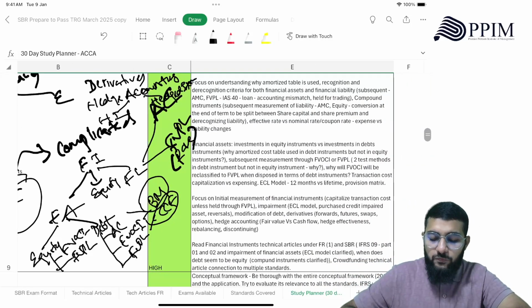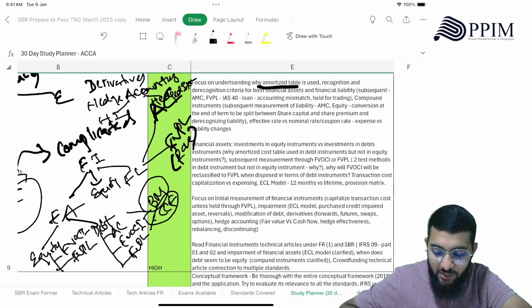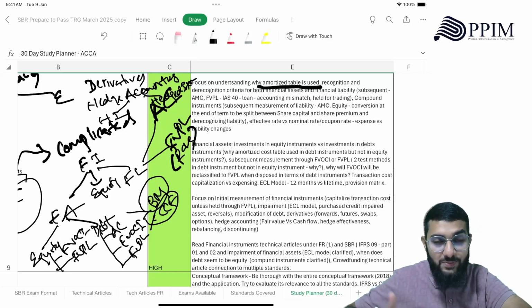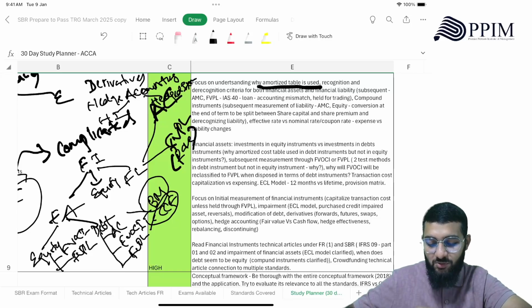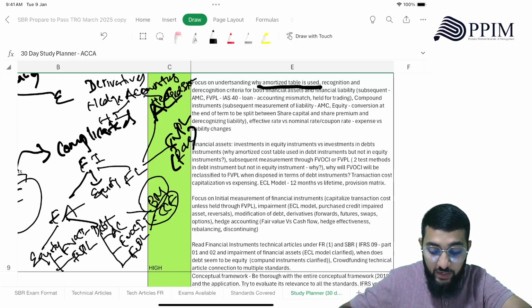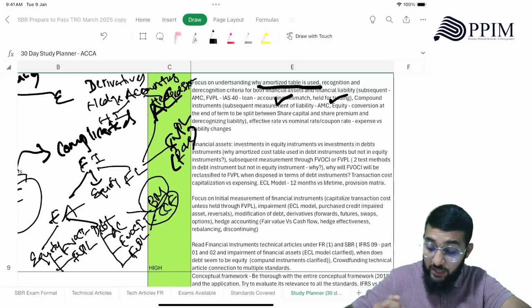So here you are supposed to focus on understanding why amortized cost is used. If you can't explain why amortized cost is used as subsequent measurement, you need to really look at that as well, right? Recognition and derecognition criteria for both financial assets and financial liability, right? How you recognize, how you derecognize, and how you deal with subsequent measurement, right? So subsequently, you mostly use FVPL for financial liability when it's held for trading, short term, or to avoid accounting mismatch, right? Those are the two elements where you'll be using this.